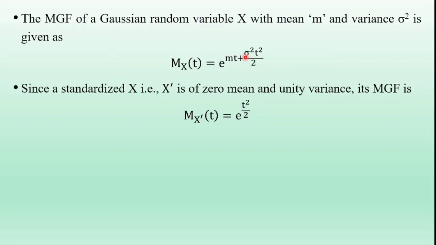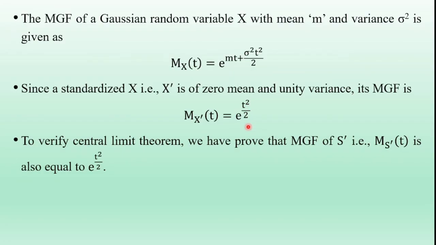Since a standardized random variable x dash is of zero mean and unity variance, its moment generating function is obtained with mean m equal to 0 and variance sigma square equal to 1. Substituting m = 0 and sigma square = 1 into this expression, the moment generating function of the standardized random variable is Mx dash(t) = e^(t square by 2).